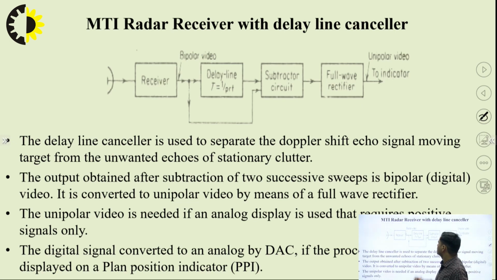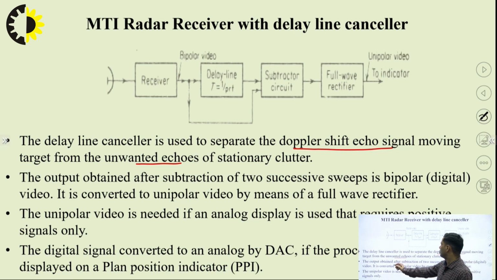The delay line canceller is of two types: a time domain filter canceller or a frequency domain filter canceller. The delay line canceller is used to separate the Doppler shift echo signal of a moving target from unwanted echoes, first of all with respect to the stationary ones.